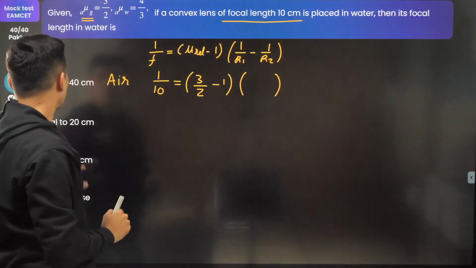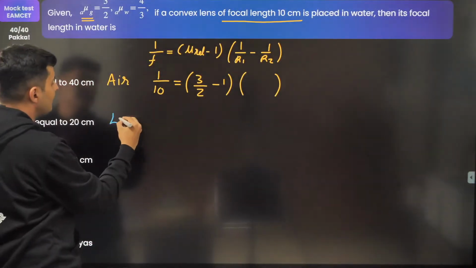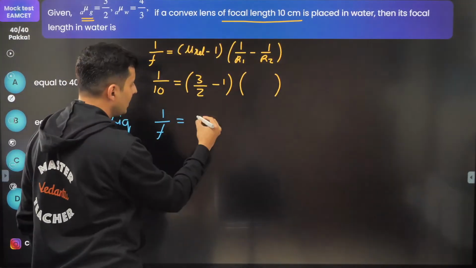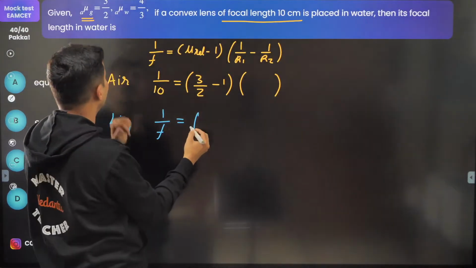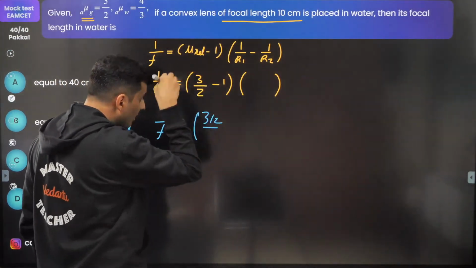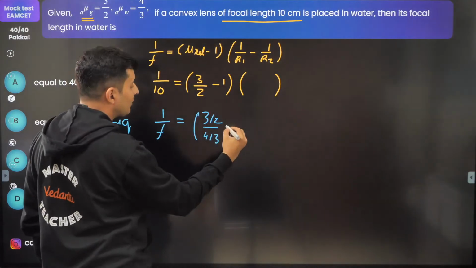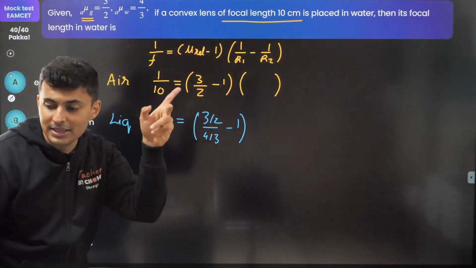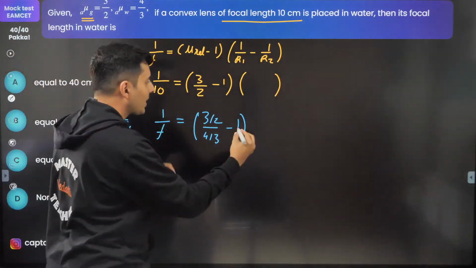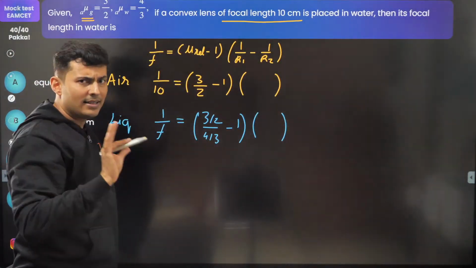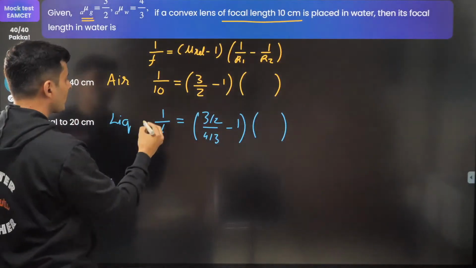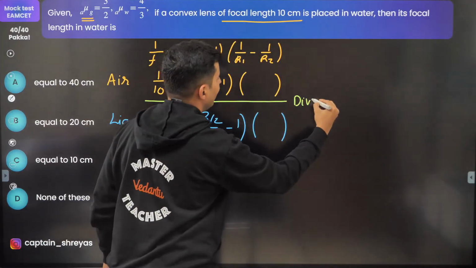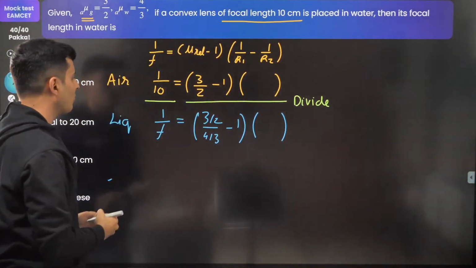Don't worry about it. The second time, when it is in that liquid, the 1 by f value will use the relative refractive index. So relative will be 3 by 2 divided by 4 by 3. A lot of people subtract. No, whenever you have relative refractive index, you do not subtract, you take the division of the two. And here 1 by r1 minus 1 by r2 is as it is. Now what are you going to do? You just have to divide. Just divide this, guys, and see what you get.